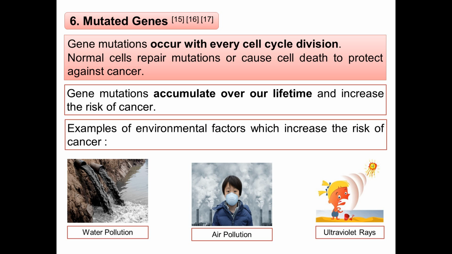In addition, cells become cancer cells largely because of mutations in their genes. Gene mutations occur with every cell cycle division. Normal cells repair mutations or cause cell death to protect against cancer. Gene mutations accumulate over our lifetime and increase the risk of cancer. Examples of environmental factors which increase the risk of cancer include water pollution, air pollution and ultraviolet rays.